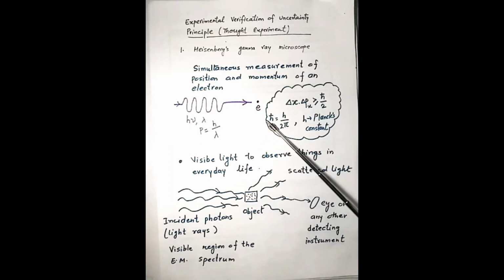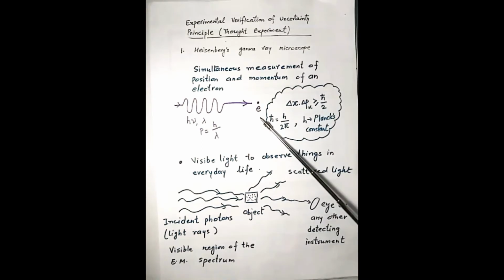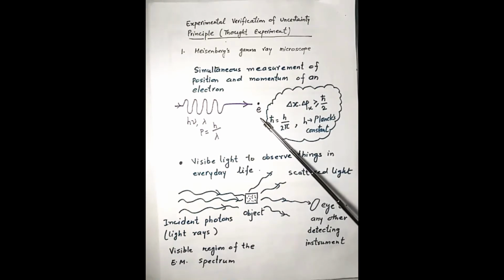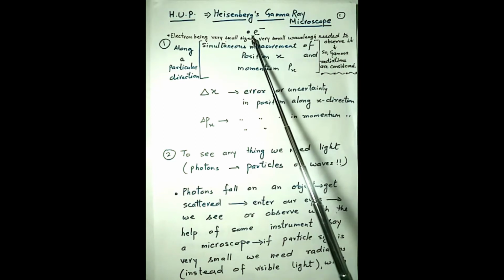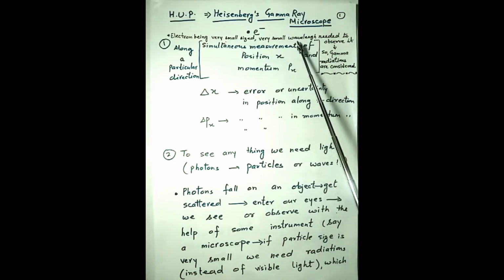But it is not the case when we try to measure the position and momentum of an electron, because the size of the electron is much, much smaller than any object we come across in our routine. Because the size of the electron is very small, the wavelength of the light used to observe it should be very small, and hence gamma radiations are considered.